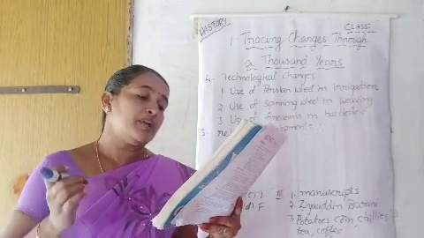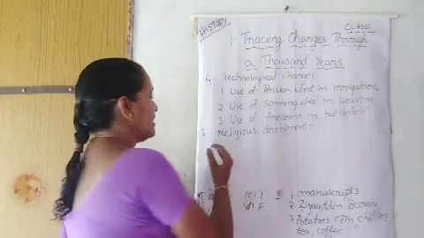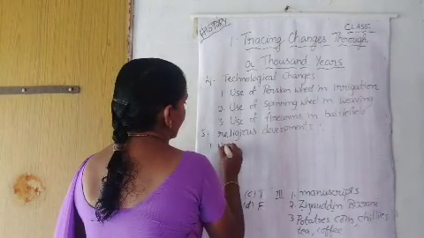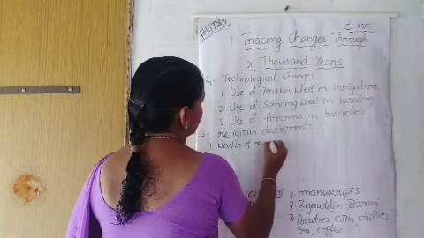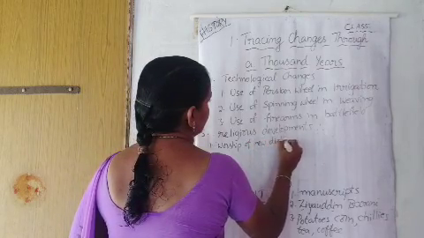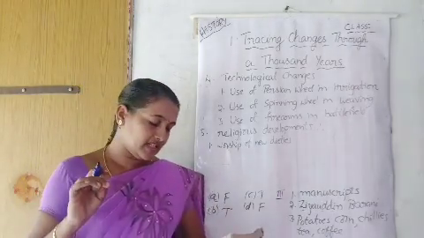First one, people started worship of new deities. So this was the first development.